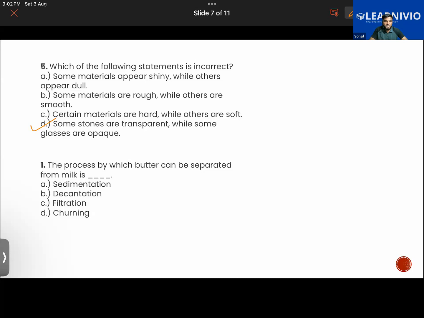Okay. The process by which butter can be separated from milk is, butter can be separated from milk. Sir, is it the process churning? Exactly. That is churning, which we discussed in the chapter.